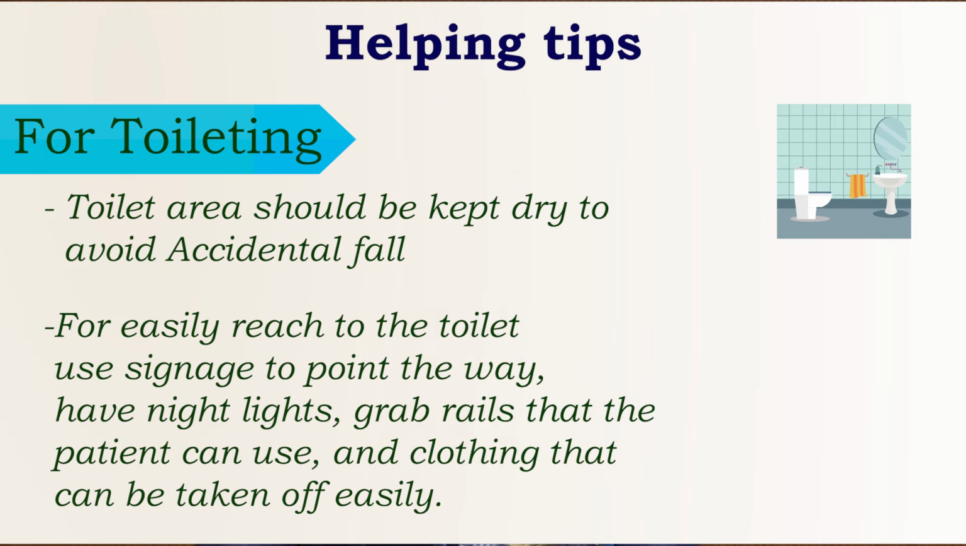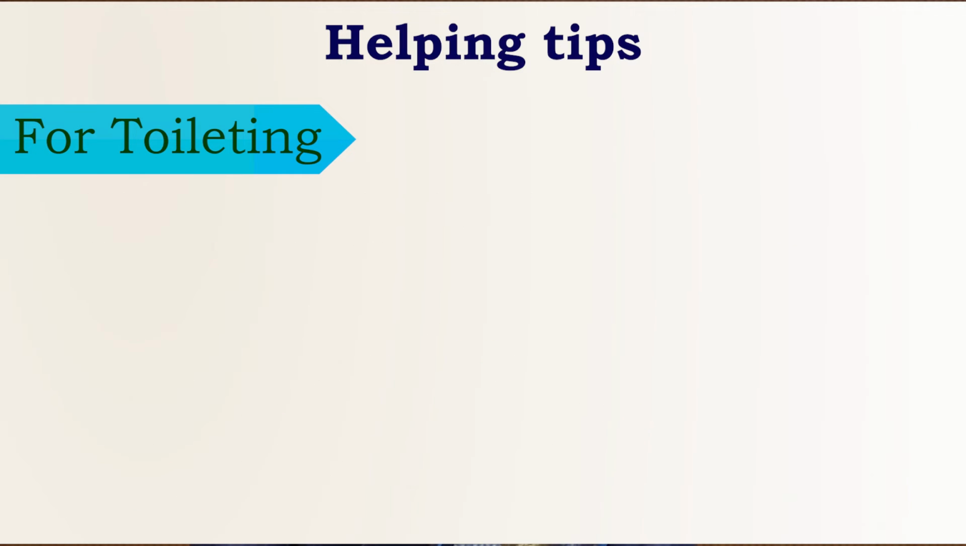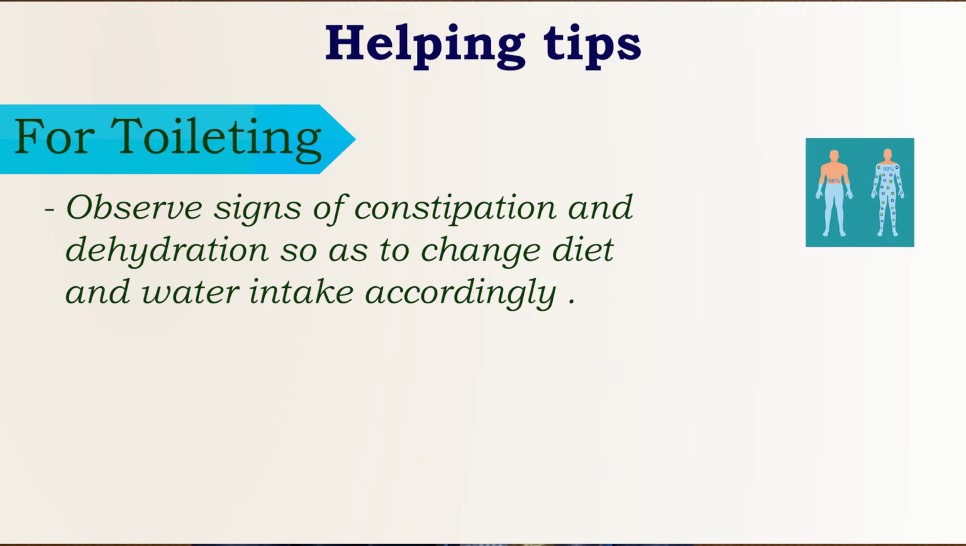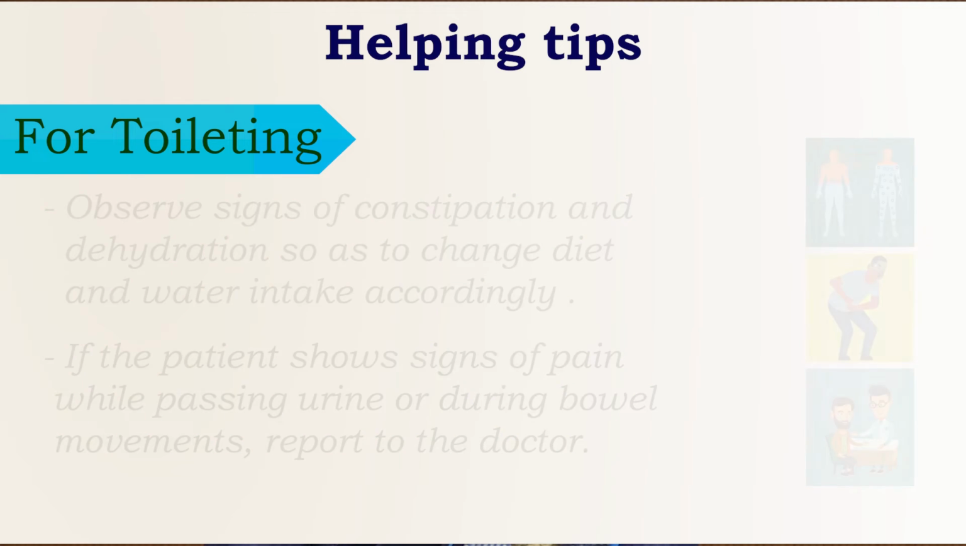To easily reach the toilet, use signage to point the way. Have night lights, grab rails that the patient can use, and clothing that can be taken off easily. Observe signs of constipation and dehydration so as to change diet and water intake accordingly. If the patient shows signs of pain while passing urine or during a bowel movement, report to the doctor.